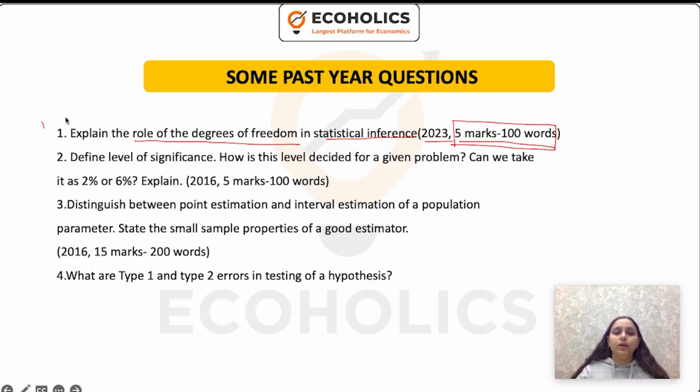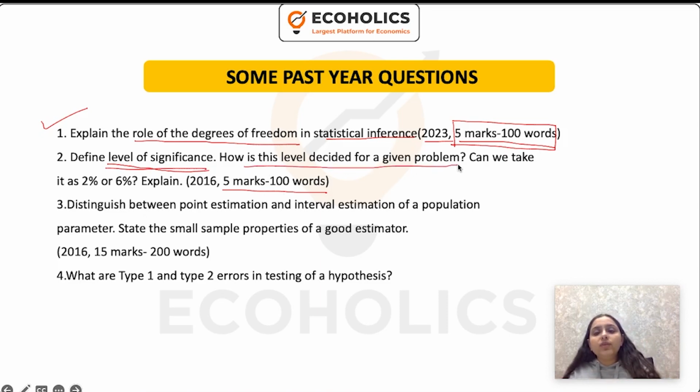Second, define level of significance. Here they are asking you about level of significance. In this question, they're asking you three things, that too in 5 marks, in the year 2016. So again, be very cautious in writing, because you have to answer three questions in 5 marks. So, define level of significance. Just use one short line to define it. Then come to the next part: how is this level decided for a given problem?